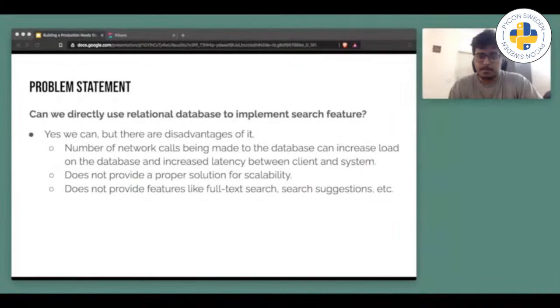So for our problem statement, why can Elasticsearch be helpful? Elasticsearch is a search engine that provides search features to personalize the search experience. We just need to modify its way of working according to the business requirements.